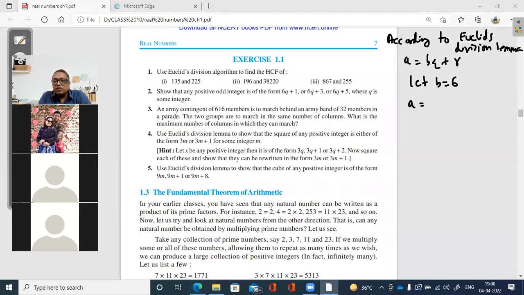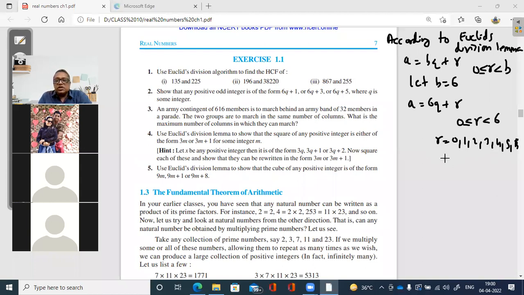So what will happen? A will become 6Q plus R, and R will be greater than or equal to 0 and less than 6. Why? Because we know that according to Euclid's lemma, R is greater than or equal to 0 and less than B, and B we have taken as 6. So R will be greater than or equal to 0 and less than 6. So R values will be 0, 1, 2, 3, 4, 5. It cannot be 6, right? Because it is less than 6.